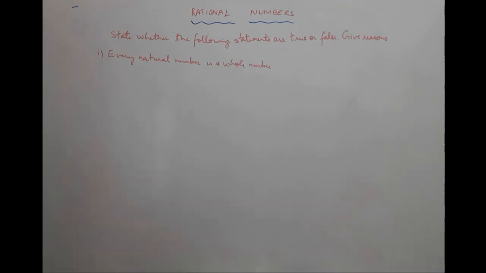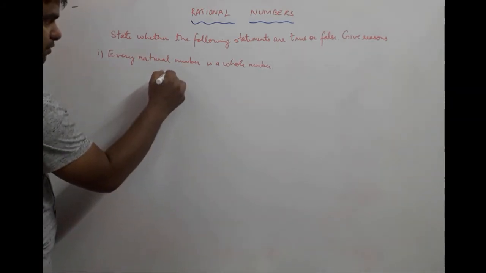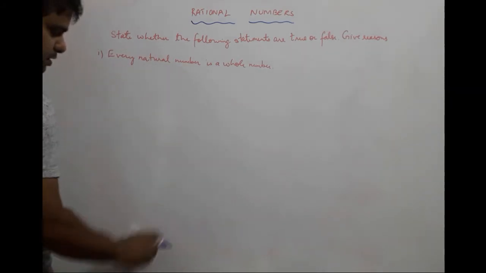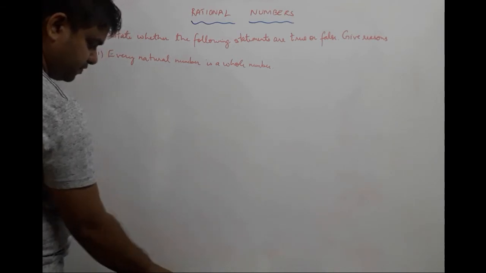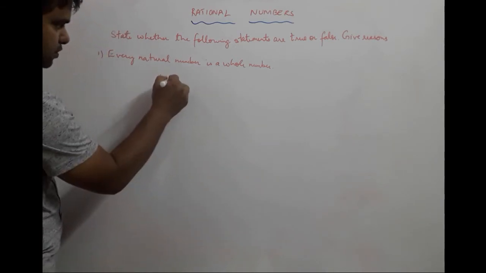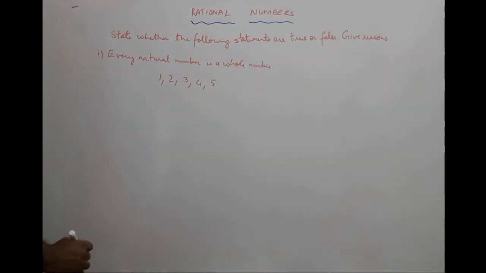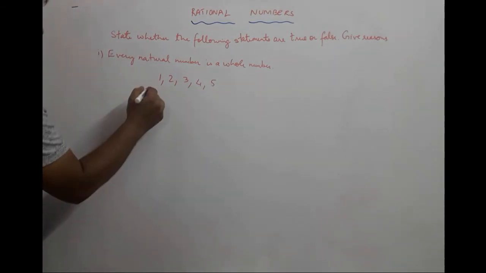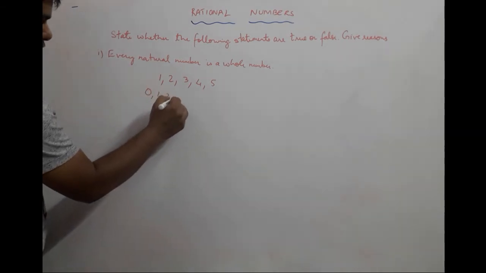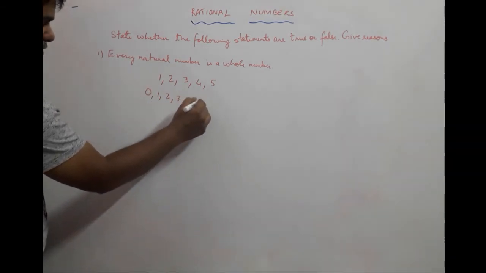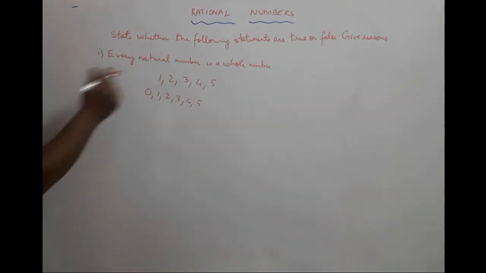So let us look at what are natural numbers first of all. Natural numbers are those which can be counted on hand. For example, we have 1, 2, 3, 4, 5. And what are whole numbers? Whole numbers begin with 0. So 0, 1, 2, 3, 4, 5. And it continues. Both continue.